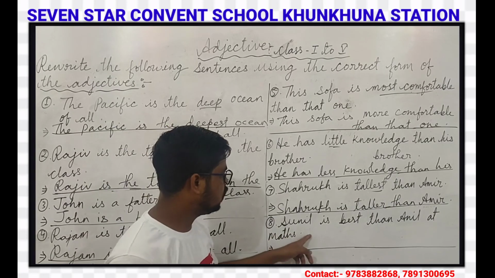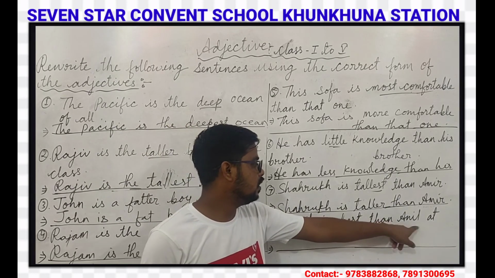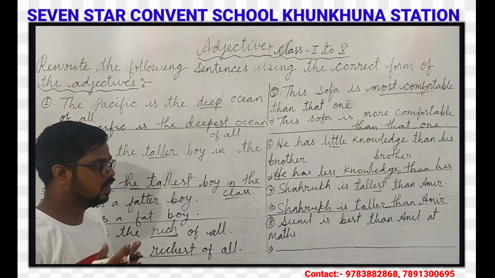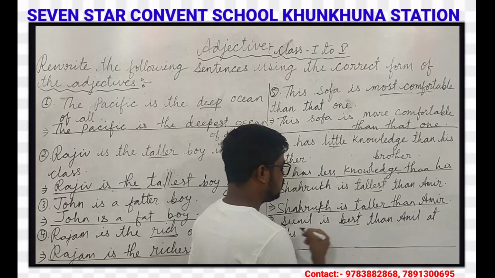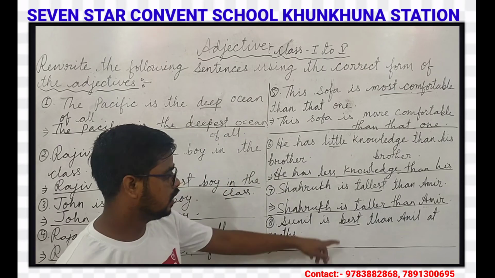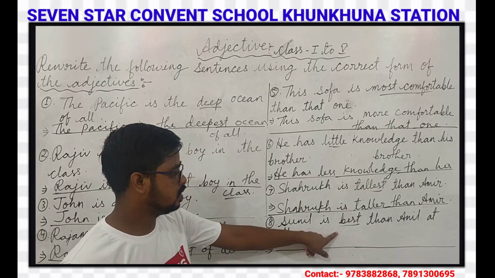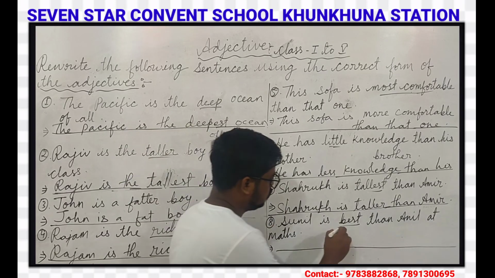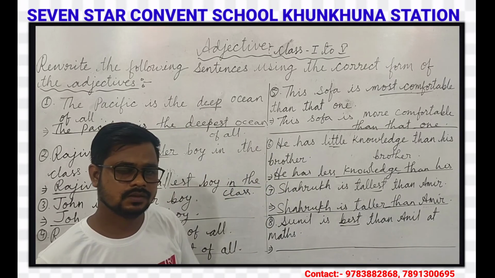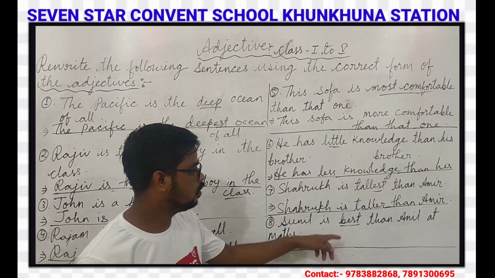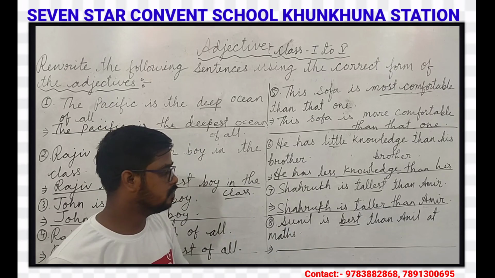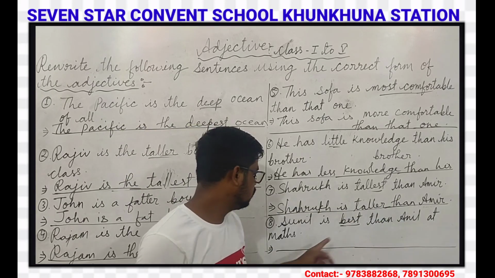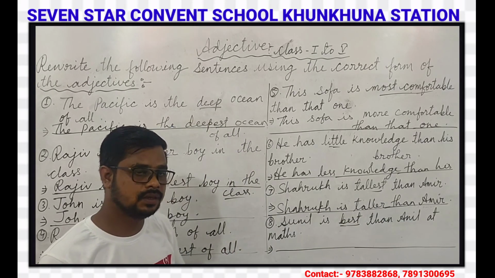Our next question is: Sunil is best than Anil at maths. Here there is 'than' in the sentence after the adjective. Best is the superlative degree.